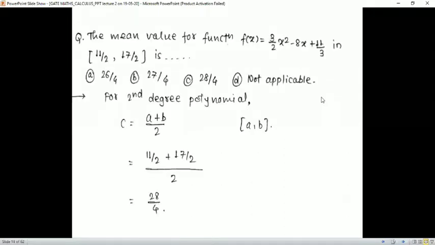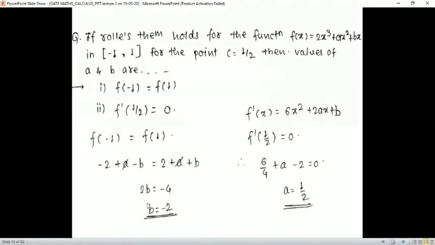See this. As a polynomial, a second degree polynomial is with us. We know c is equal to (a plus b) by 2. The mean value is (a plus b) by 2, where a is the lower limit of the interval and b is the upper limit of the interval. We need not see the function at all. Just see the interval. Add these two numbers and divide by 2, and you'll get the answer 28 by 4. Good. Okay. We'll move to the next question.